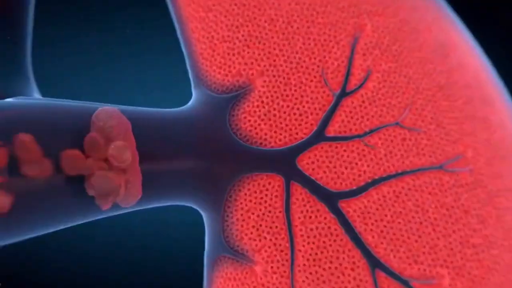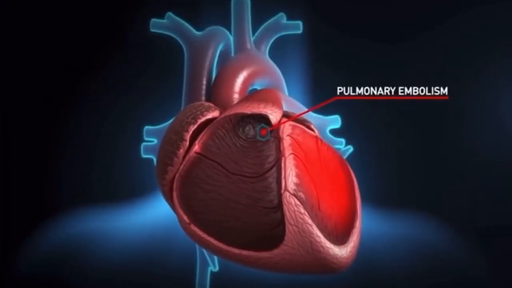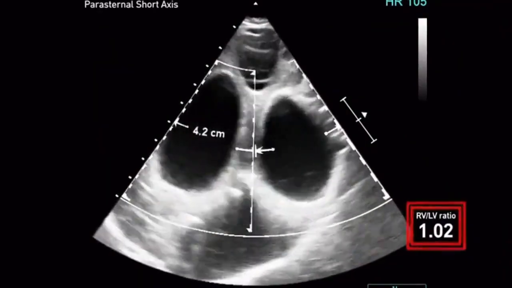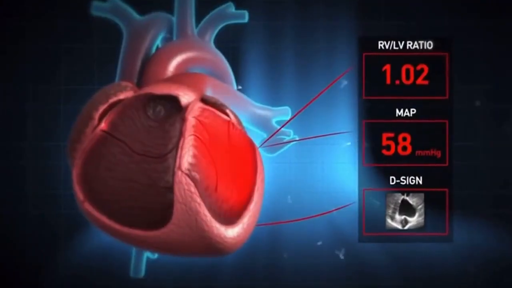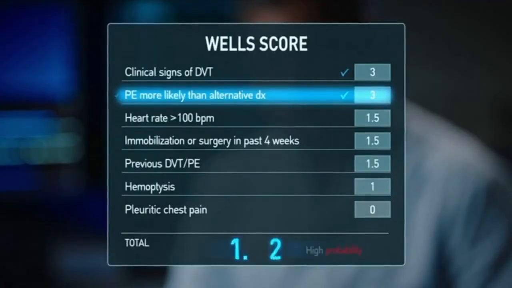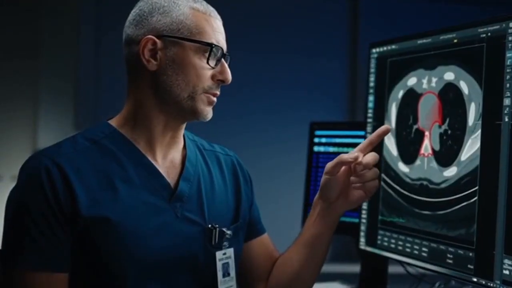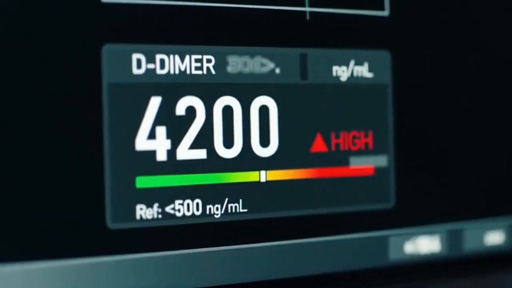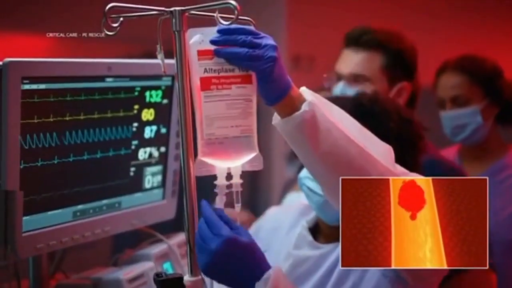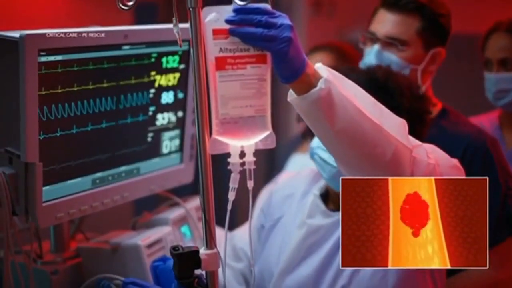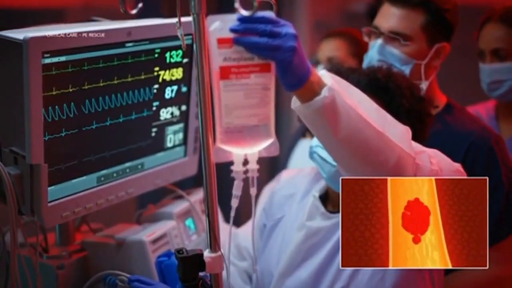Risk stratification drives management. The simplified PESI score identifies low-risk PE: age below 80, no cancer, no chronic cardiopulmonary disease, heart rate below 110, systolic BP above 100, oxygen saturation above 94%. Low-risk patients can be managed as outpatients. High-risk patients require ICU-level care.